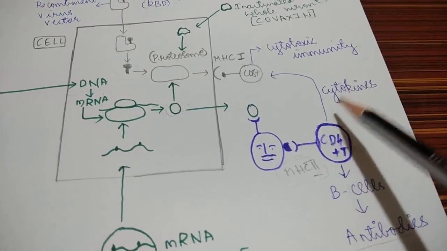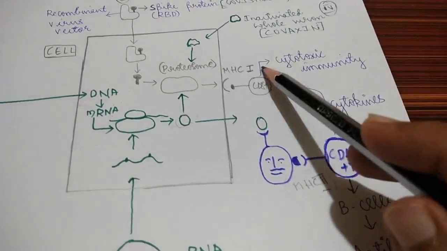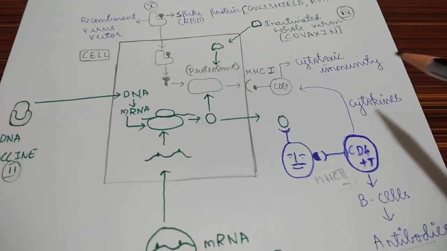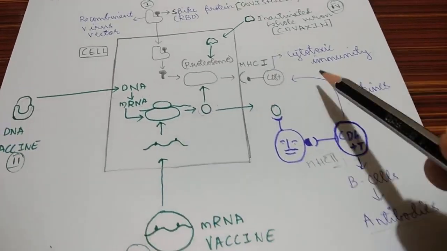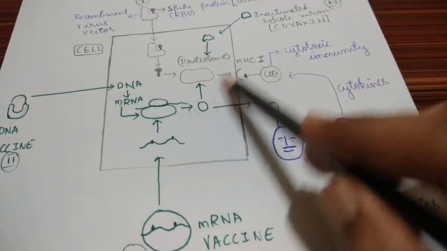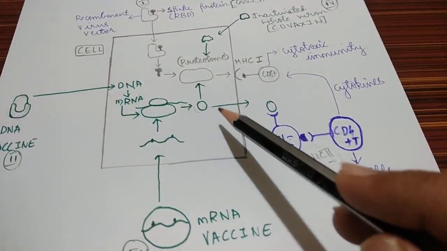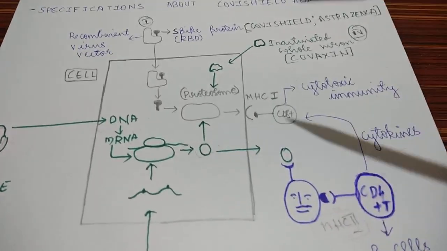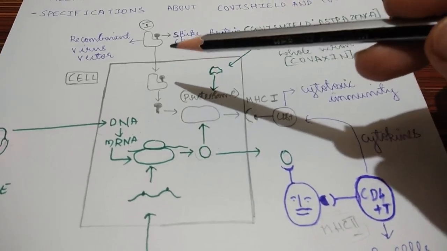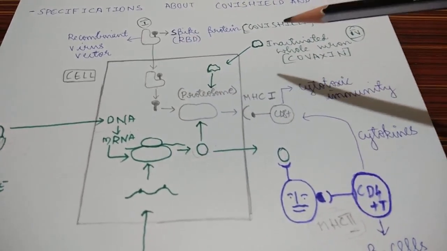CD4 T lymphocyte also stimulates the cytokines, which will stimulate the cytotoxicity. So DNA vaccine and mRNA vaccine produce both cytotoxic immunity by the first mechanism and antibodies by the second mechanism. So what happens in recombinant virus vector and inactivated whole virion?